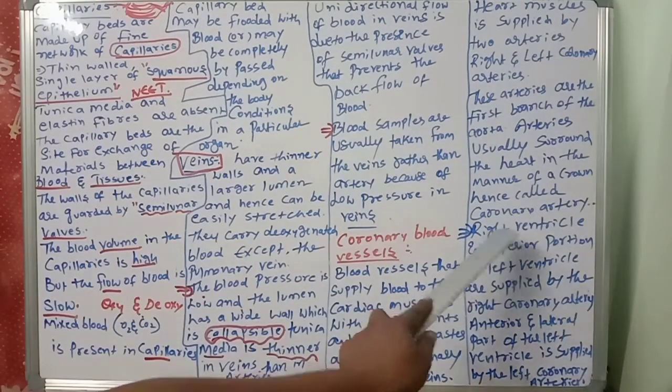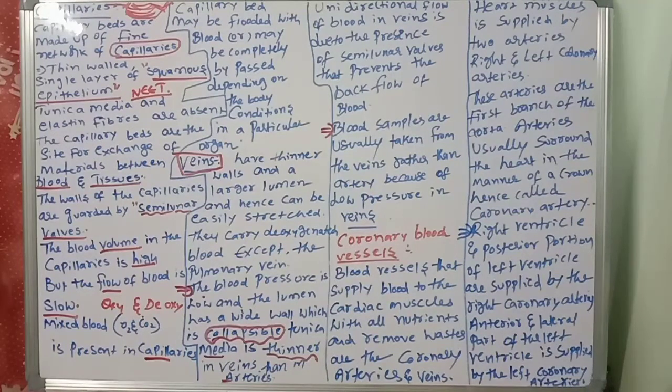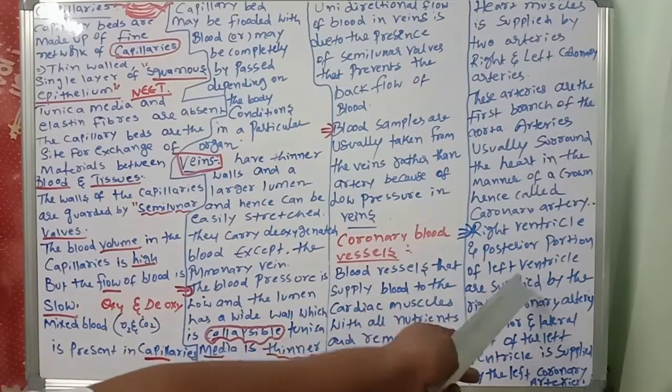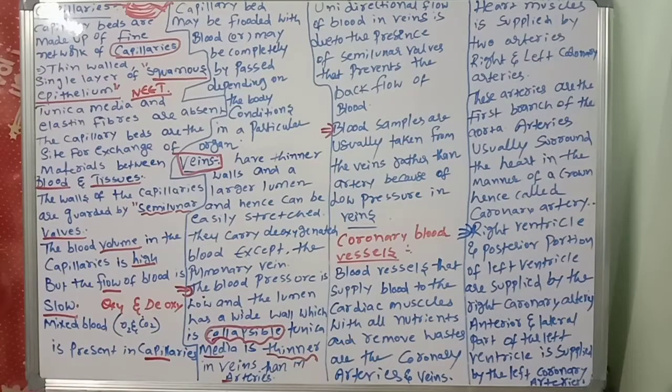Next, the right ventricle and posterior portion of the left ventricle are supplied by the right coronary artery, and the anterior and lateral part of the left ventricle is supplied by the left coronary artery. So, like this, the most important concepts are in this topic.